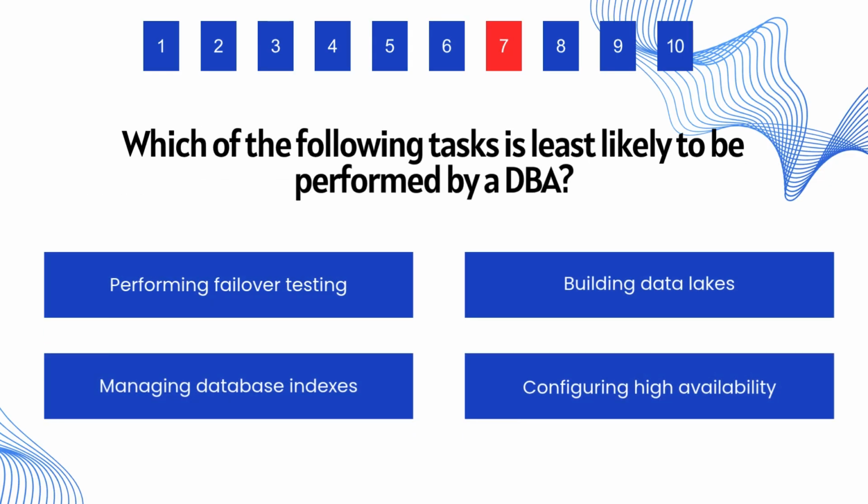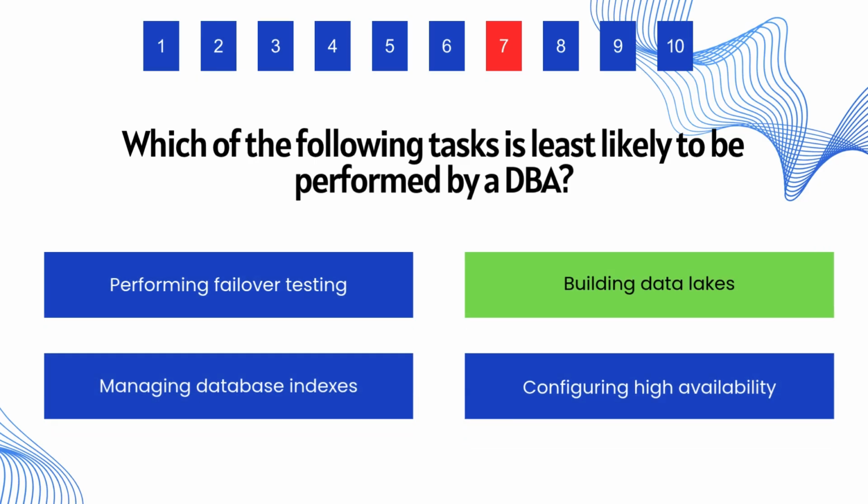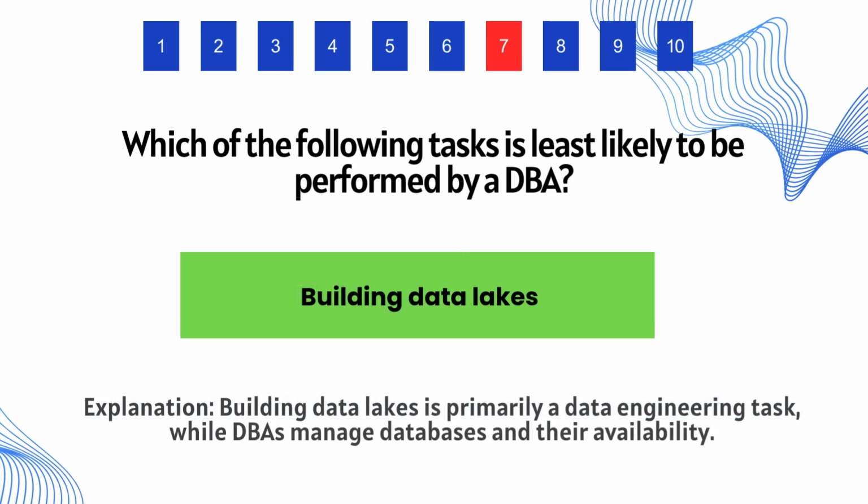Question 7. Which of the following tasks is least likely to be performed by a DBA? The correct answer is building data lakes. Building data lakes is primarily a data engineering task, while DBAs manage databases and their availability.